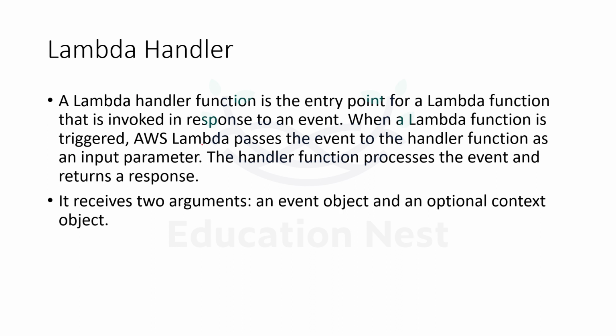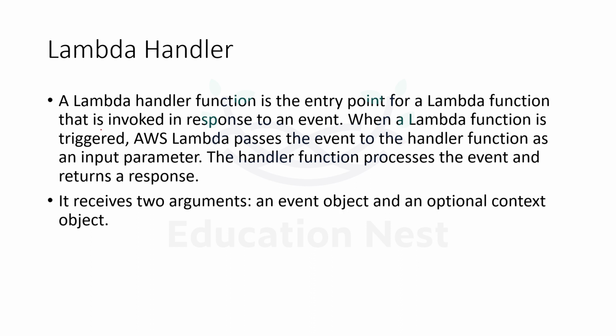The next thing that we have to discuss over here is the Lambda handler. The handler is a function which will act as an entry point. If we are writing the code for Lambda, we just have to give the code to our Lambda function. Into that code, we would be creating one function called the Lambda handler, and that Lambda handler is the entry point.